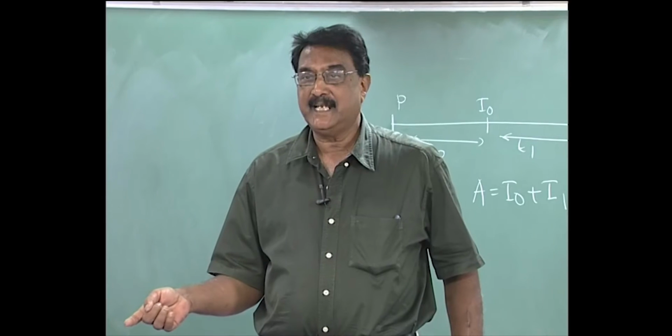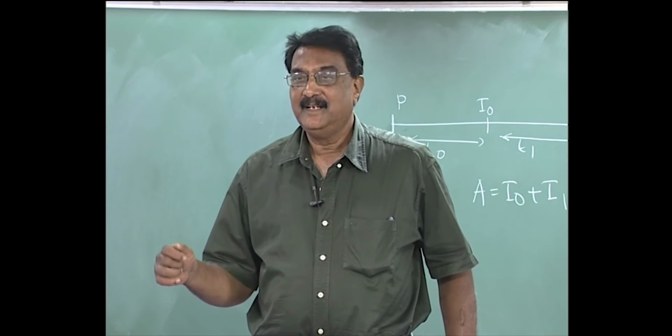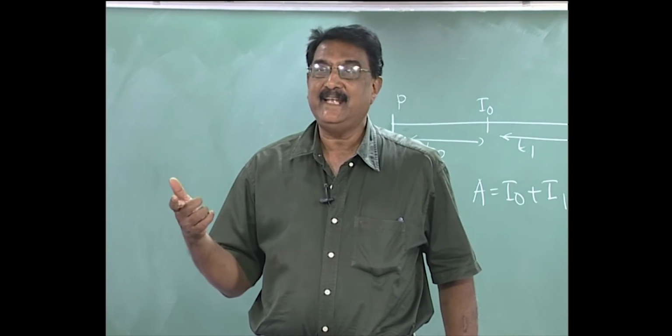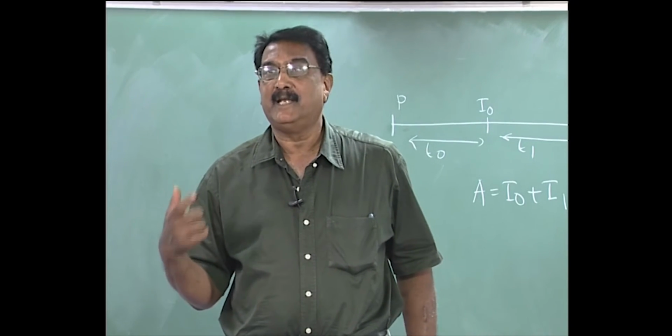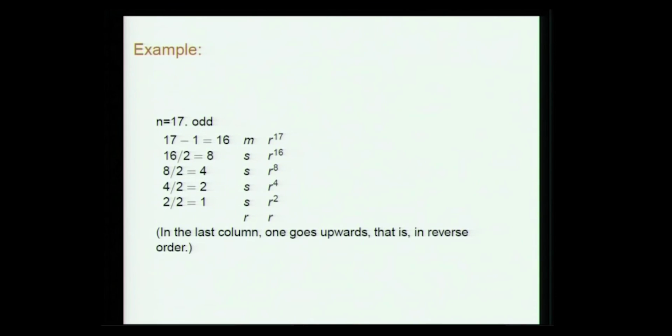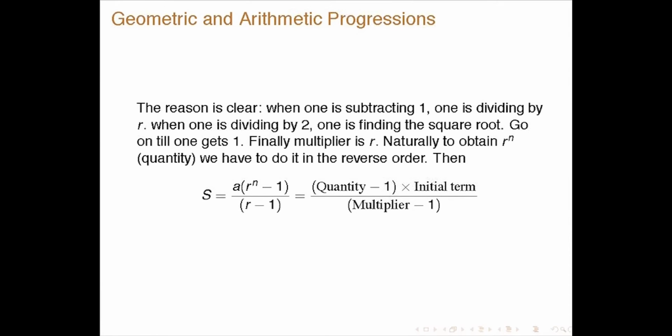Now you go to the next column, you start with r. Whenever there is s you square it, and whenever there is m you multiply by r. So if you start with r at the bottom, now you are going in reverse. So r, next is s, so r square. Next is again s, so r to the power of 4, the next again is s, r to the power of 8, next is r to the power of 16, and then last is m. So you have to multiply by r, so r to the power of 17. So, that is what it does.